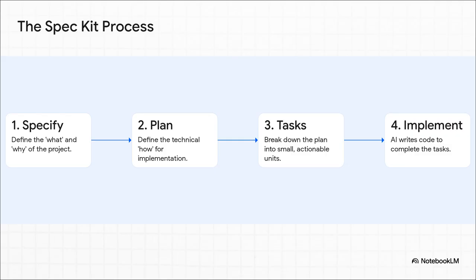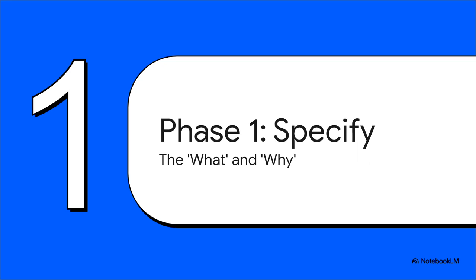So how does it work? Well, at its heart, SpecKit breaks the whole process down into 4 clear phases. And each one is like a gate. You have to get it right before you can move on to the next. Let's walk through them. First up, we have the specify phase. This is the bedrock of your entire project. And let's be clear, we're not talking about tech stacks or architecture just yet. This is all about defining the what and the why from the user's point of view.